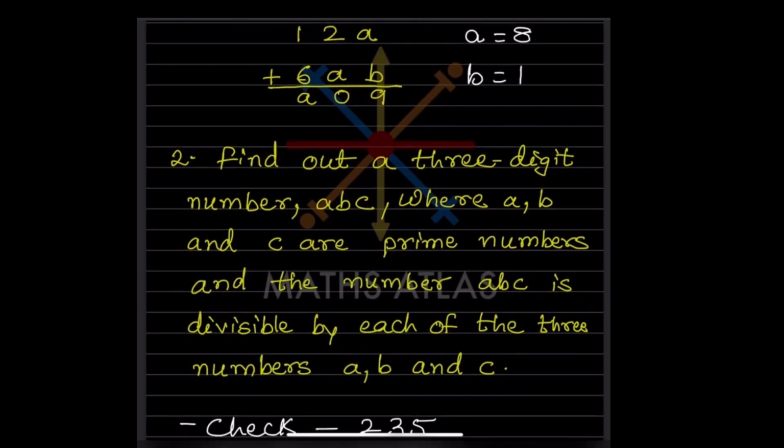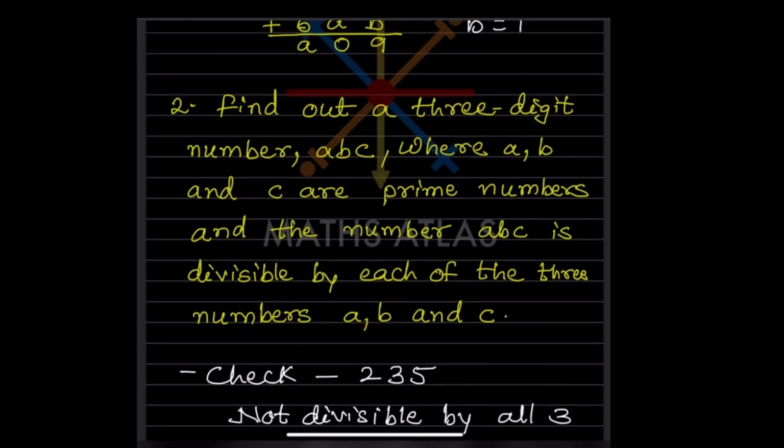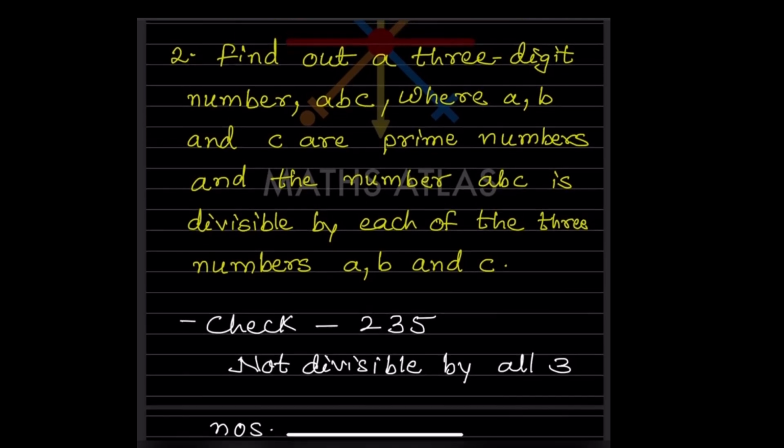So now the next one: find out a 3-digit number ABC where A, B and C are prime numbers and the number ABC is divisible by each of the three numbers, that is A, B and C. So now we have to consider the prime numbers.